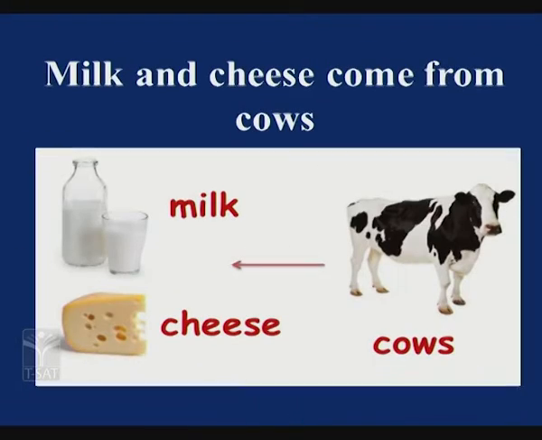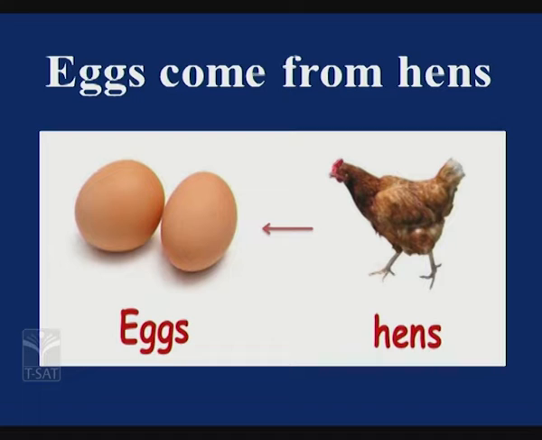Now here you can see milk, you get it from cows and buffaloes, and not only that, cheese and different types of milk products such as ghee, butter, curd, buttermilk, khova, all these are milk products which we get from cows and buffaloes. And you can see from hens, what do we get? We get eggs, isn't it? Different types of poultry such as hens, turkey birds and others provide us with eggs as well as meat.